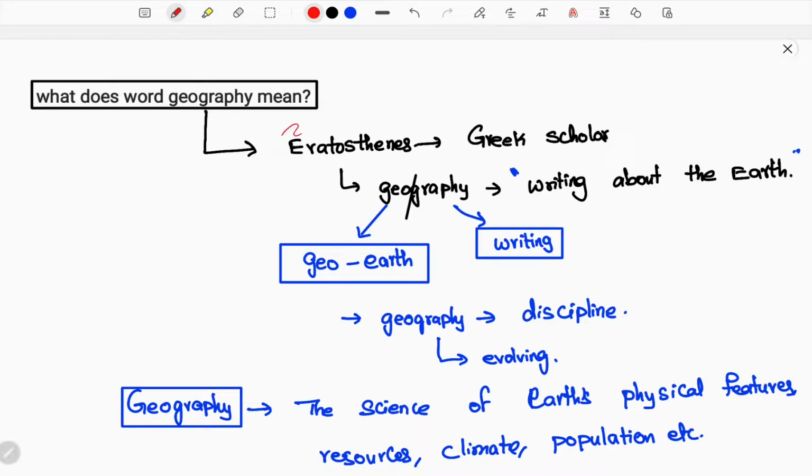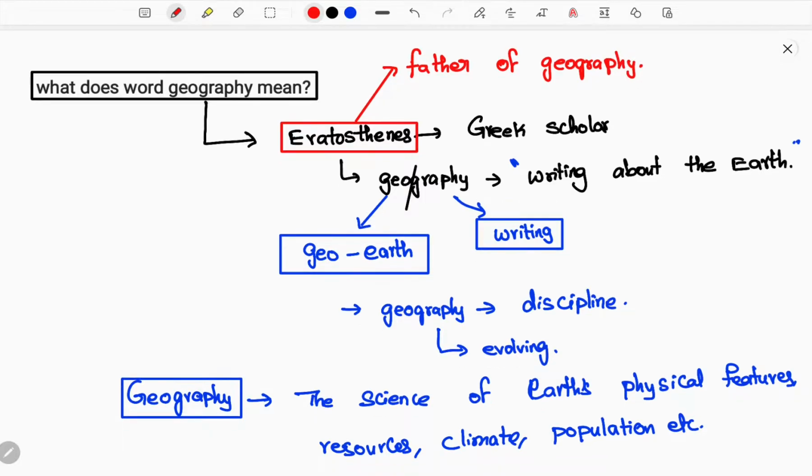Okay guys, I need to say about Eratosthenes, because he is an ancient Greek scientist, a famous one. What are all his contributions to the earth, how is he defined historically, and why is he so important? Also, do you know who is called the father of geography? If you have a doubt, get it confirmed. The father of geography is none other than Eratosthenes. He is the father of geography.